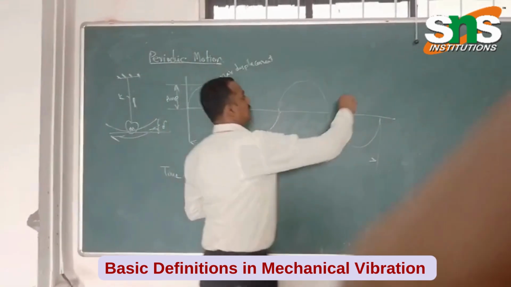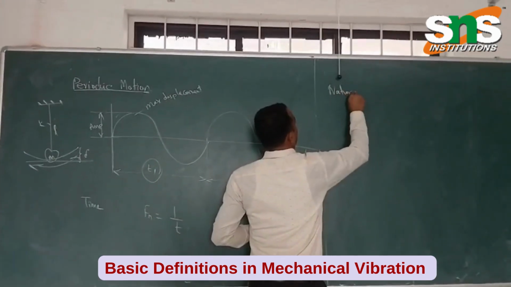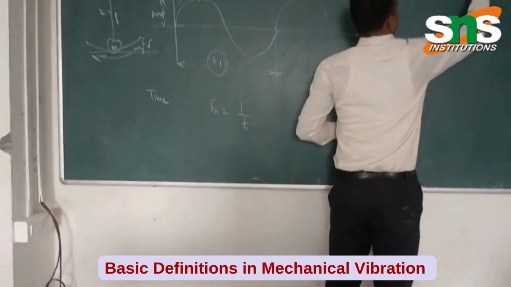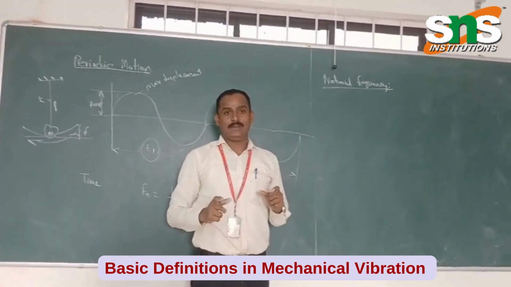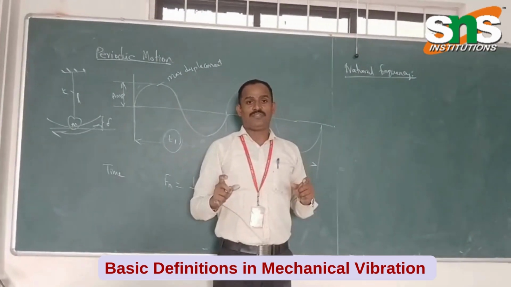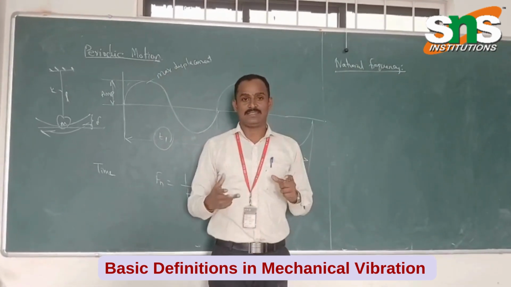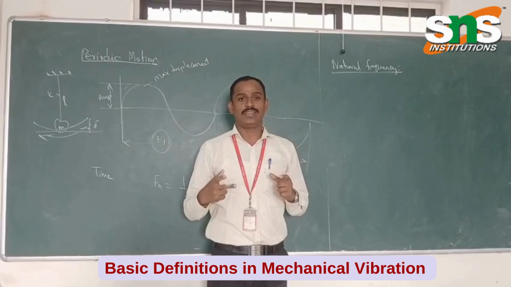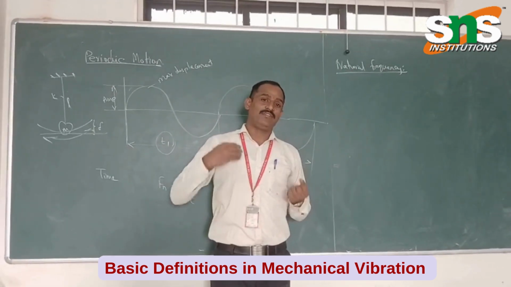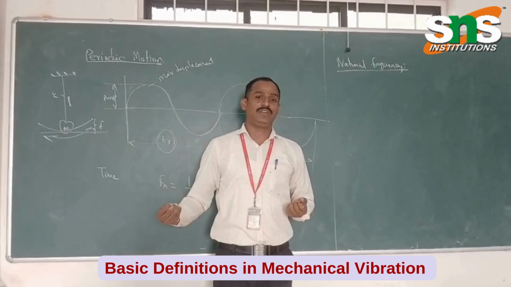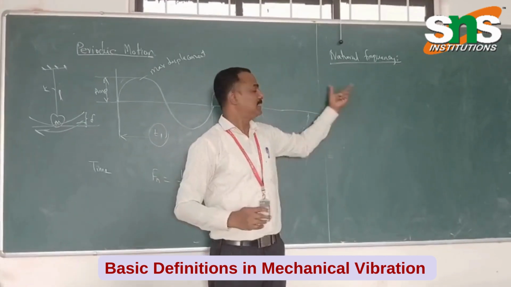What is the natural frequency? In a free vibration, the number of cyclic waves or periodic motions that take place in any system is called the natural frequency. Let us say it has finite natural frequencies or infinite natural frequencies. So the frequency varies depending upon the structure.